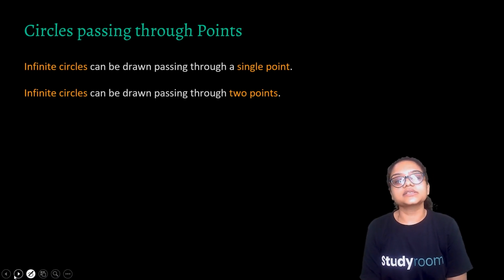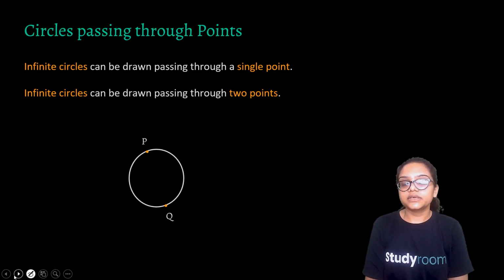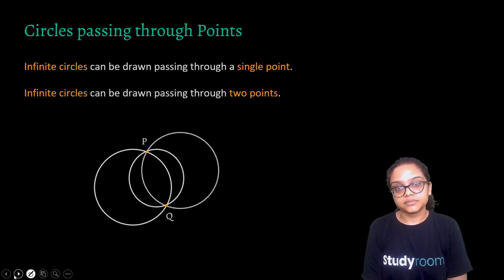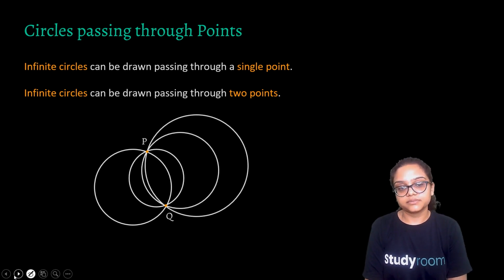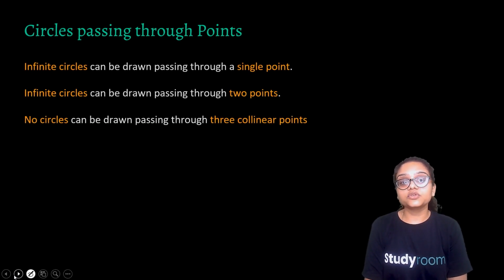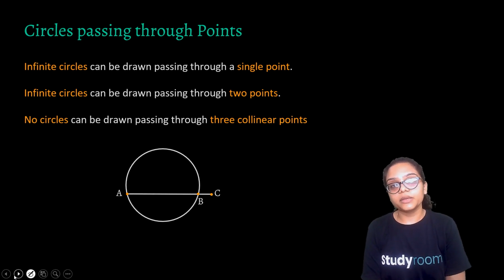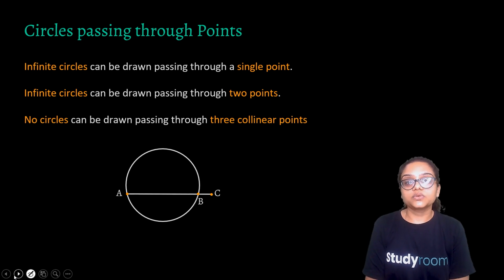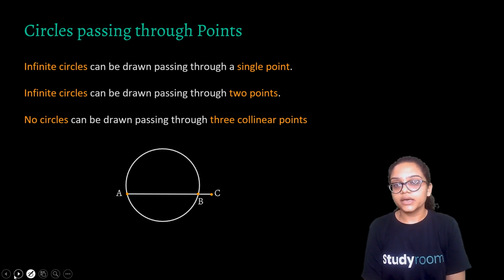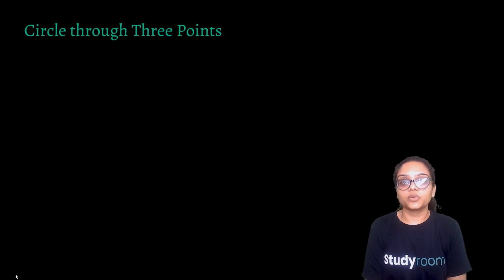Now, infinite circles can be drawn through 2 points too. How? The radius doesn't matter. They just need to lie on the circle. Now, if I give you 3 collinear points, what does collinear mean? They lie on the same line, then no circle can be drawn, because a line segment could only pass through 2 points and create a chord. Correct? So, no circle is possible through 3 collinear points.